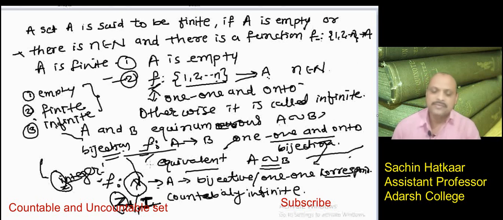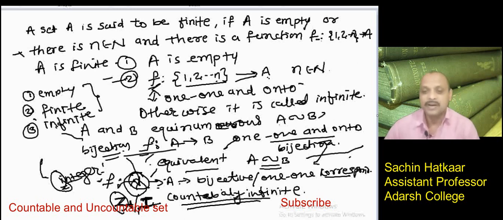Hence instead of N we can use Z plus or I plus. When a function f from the set N, the set of positive integers, to the set A is a bijective mapping, bijective meaning it is one-to-one and onto, then A is called countably infinite. Remember these words, countably infinite. So these are the three possibilities.